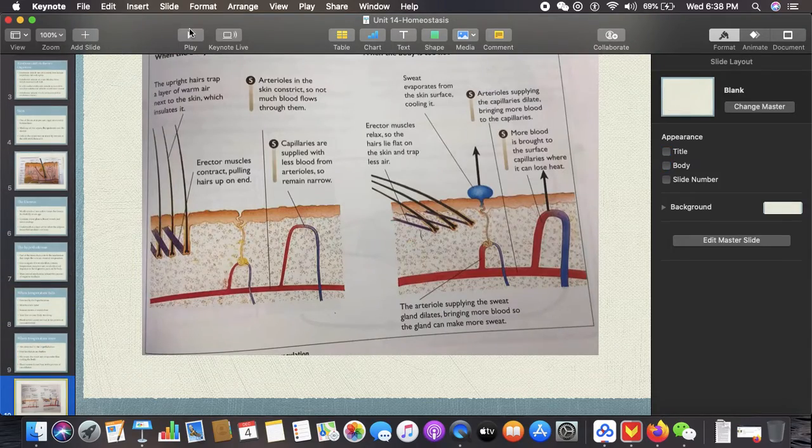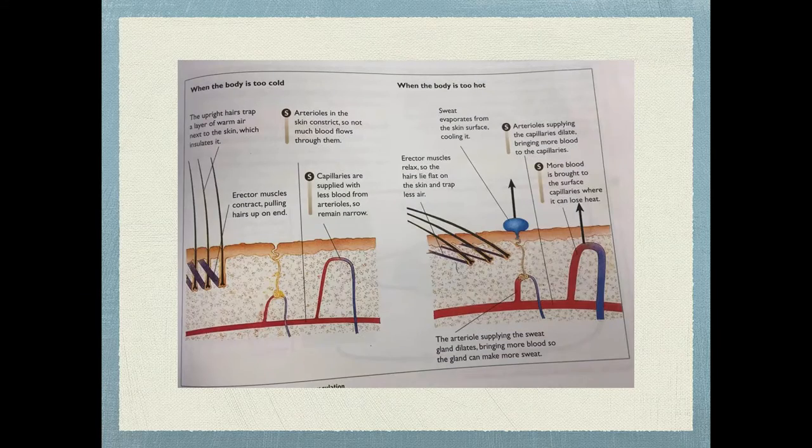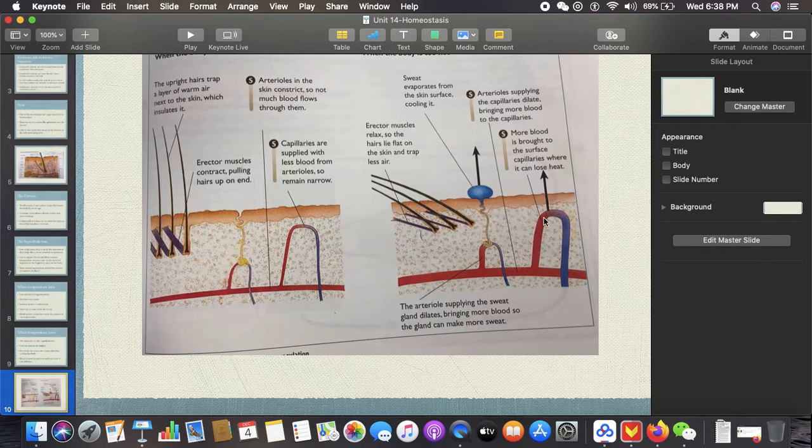Next, this is basically the diagram from my book about what happens to your skin and body when the body is too cold or too hot. I've explained that already. So basically, you can see here vasoconstriction, vasodilation. Your hair stands up, your hair lies flat, and then sweat is produced as well when your body's hot.